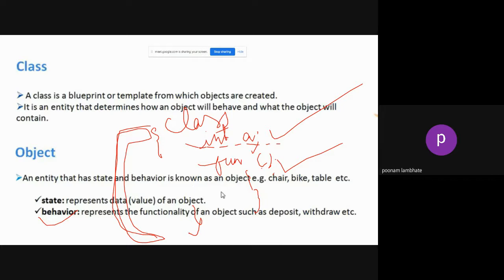Similarly, variables can be within a function. But if your variables are outside the functions within the class, then those variables are called states or fields of the class or of the object. Is it clear what is state and behavior? Yes. Okay.